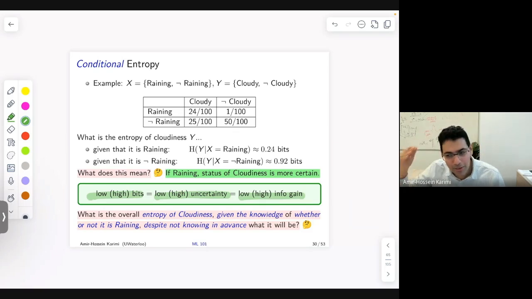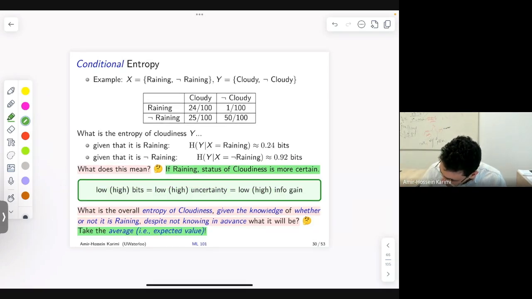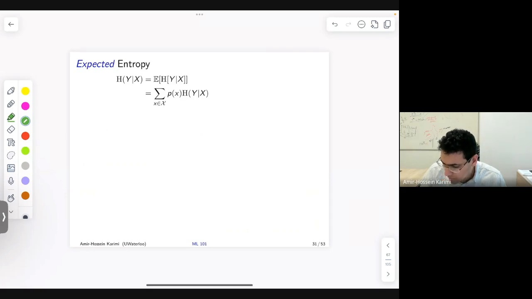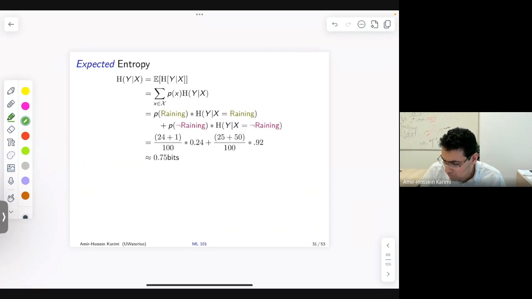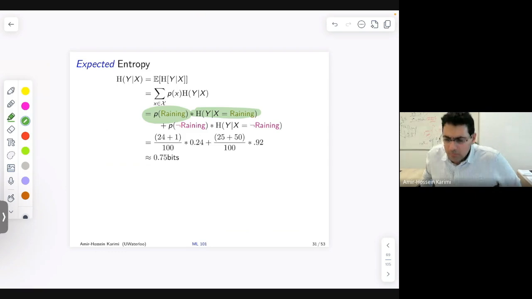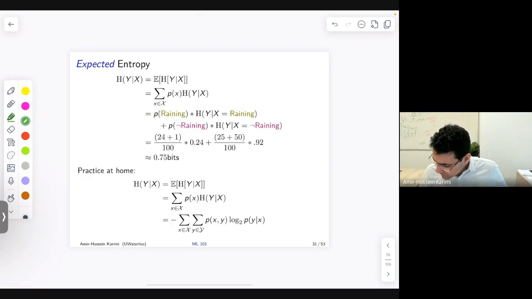Now, again, we're going to come back to decision trees, but remember, why are we talking about this? Because we want to have a criterion for selecting the best splits. And the best splits are those that give us the most information, right? Or that surprise us the most earlier on within our greedy approach. So that's why we're talking about all of this. Okay. And so we can also define the expected entropy of a random variable, and that's straightforward. It's just taking the likelihood of a particular variable that we're conditioning on times its conditional entropy, and we iterate over all possible outputs. Okay.